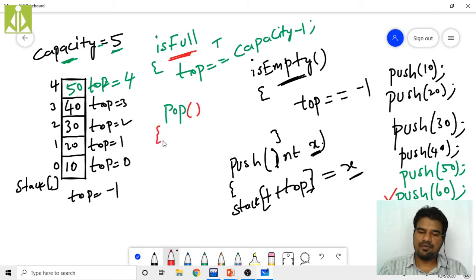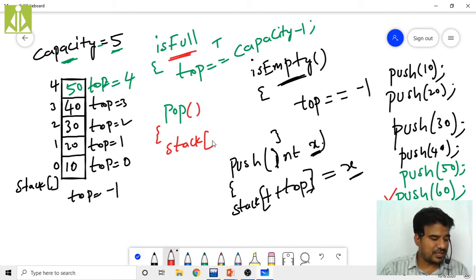How we perform the pop operation? Simply you have to decrement the top value and return that particular element. So that is nothing but like this: stack of top minus. That's it. Stack of top minus, because first we have to retrieve, then we have to decrement the top. So what will this do when you perform it like this?